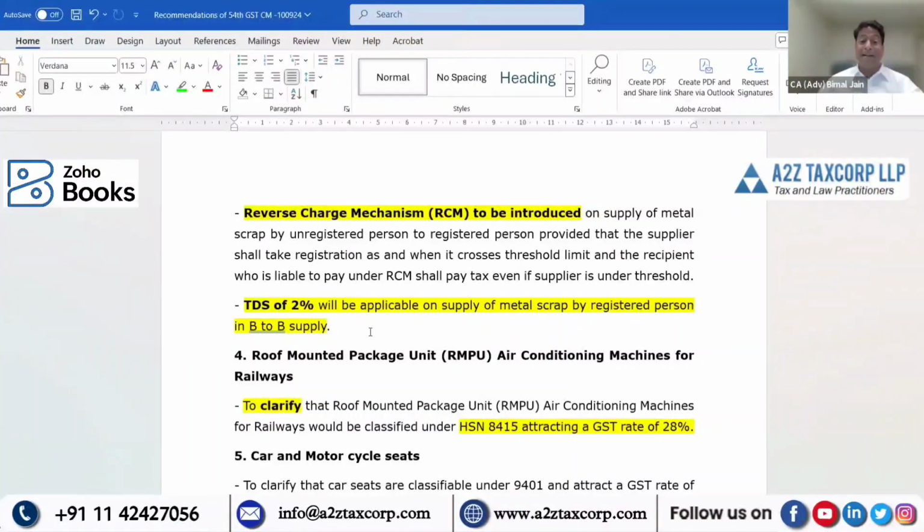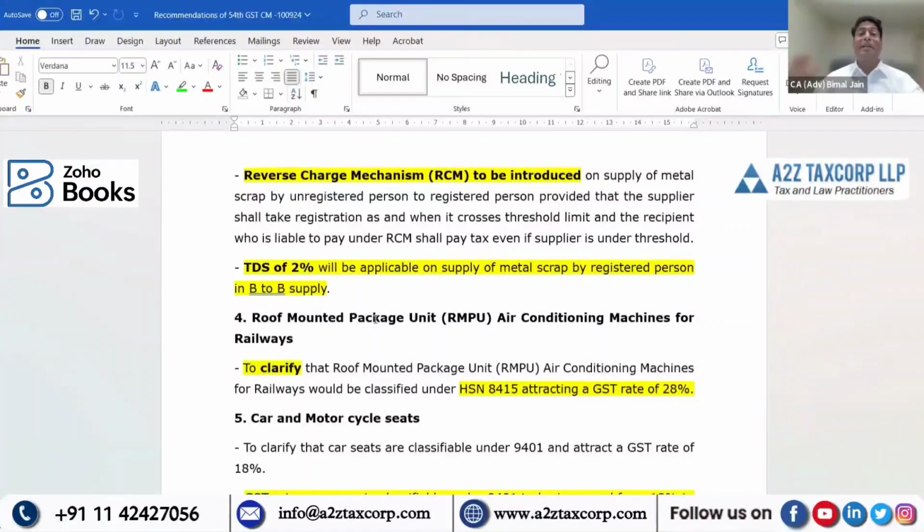And second, they're bringing the concept of TDS, tax deducted at source, and that too at the rate of 2% on supply of metal scrap by a registered person in B2B supply. In simplistic manner, I'm a registered supplier of metal scrap, supplying to a registered recipient.